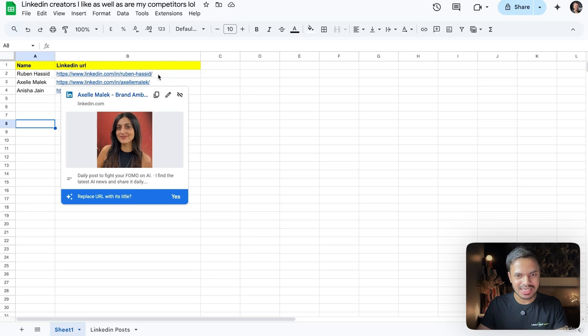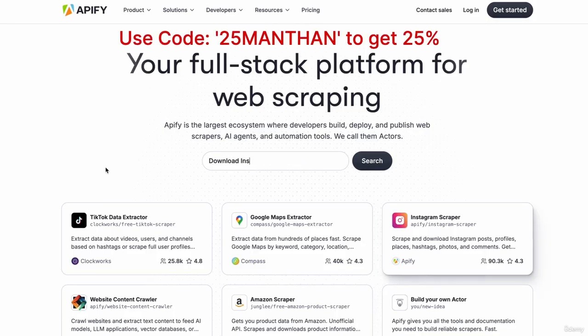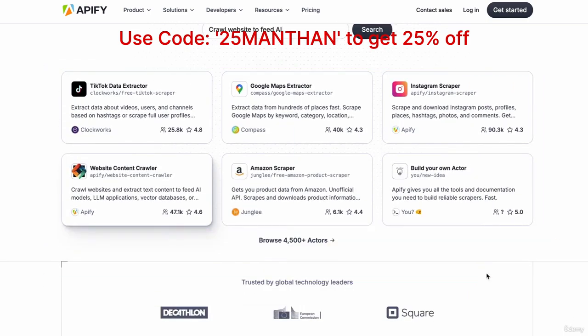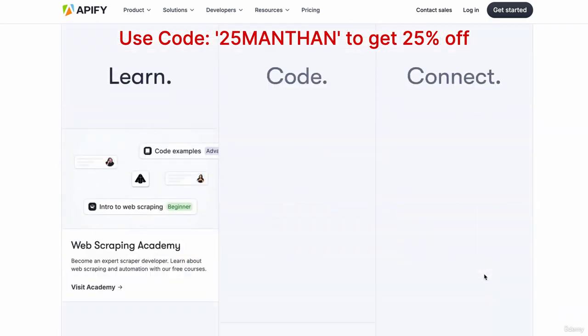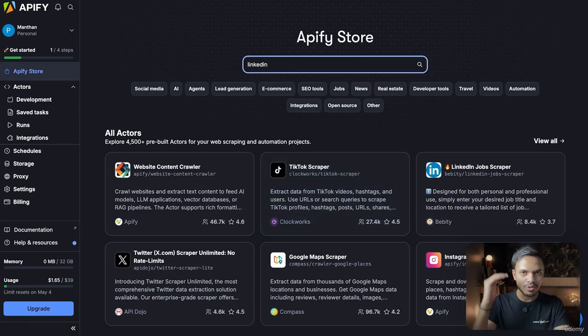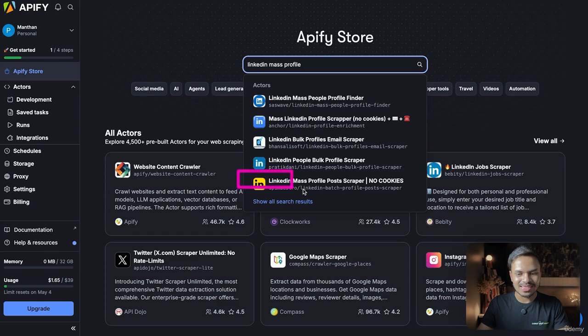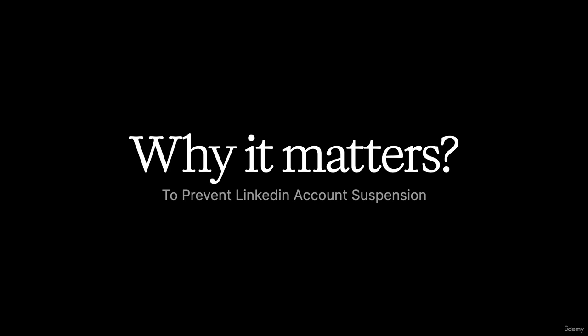We want to scrape their posts from the LinkedIn URL. So we are going to use Apify for that. Apify is my go-to platform for web scraping and data extraction. Basically, you can deploy tools called actors, and there are so many scrapers available. For example, TikTok scraper, LinkedIn job scraper, Instagram scraper, you name it, this platform has it. But in this example, we want to scrape their posts from the LinkedIn URL. And since we are performing in bulk, we can search for LinkedIn mass. We can use this one, which is the LinkedIn Mass Profile Post Scraper, that does not include any cookies of our LinkedIn, so that there is no chance of our LinkedIn account getting banned.